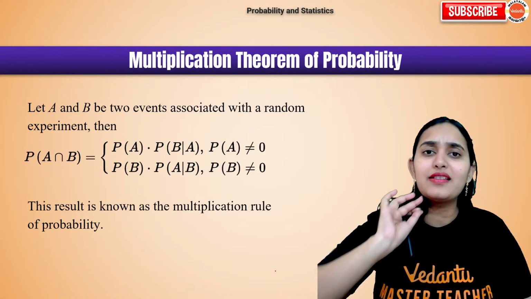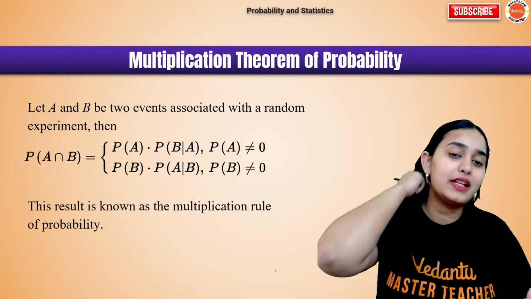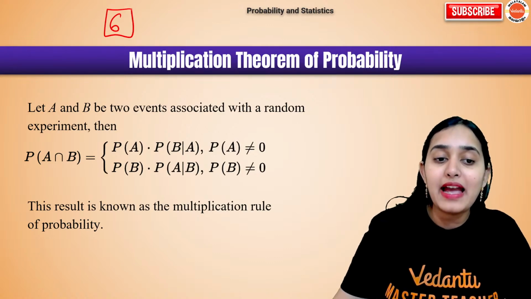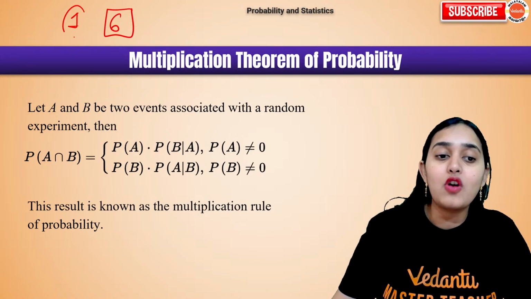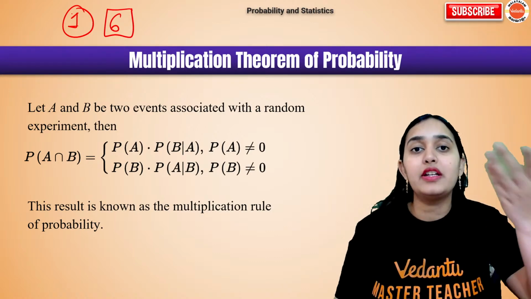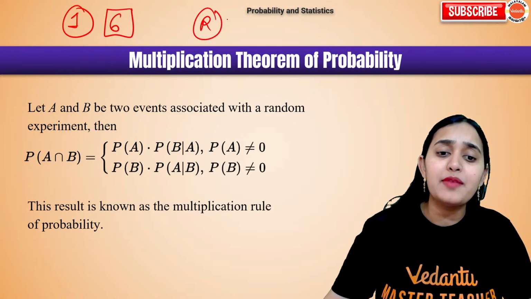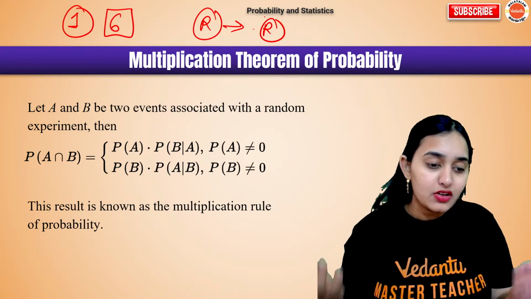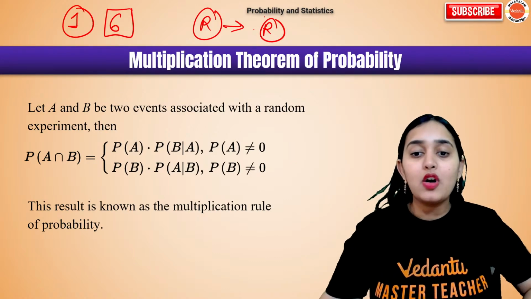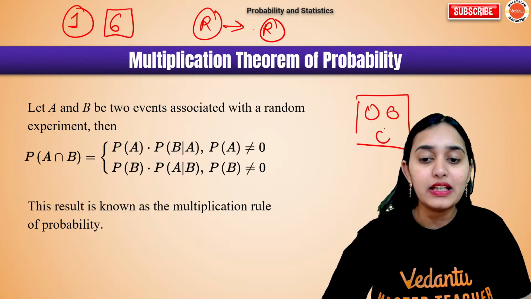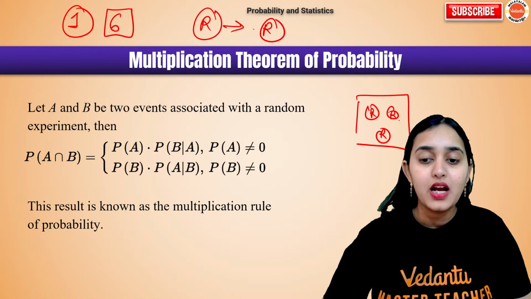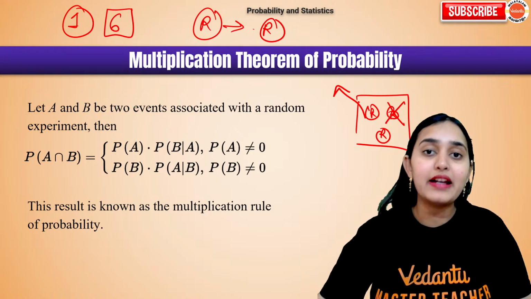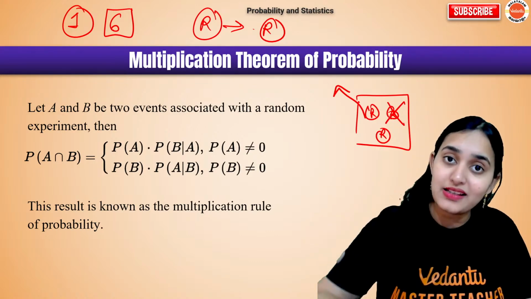Conditional probability is very simple. You want one more example? One simple example is, I tell you, what is the probability of getting a 6 on a dice when 1 has already occurred, or 6 has already occurred? What is the probability of getting a red ball when a red ball has already been taken out from the bag? So like that, a condition is applied, because suppose in your bag you have only 3 red balls. Now I am saying, what is the probability of getting a red ball when 1 red ball is already missing? So that is conditional probability.